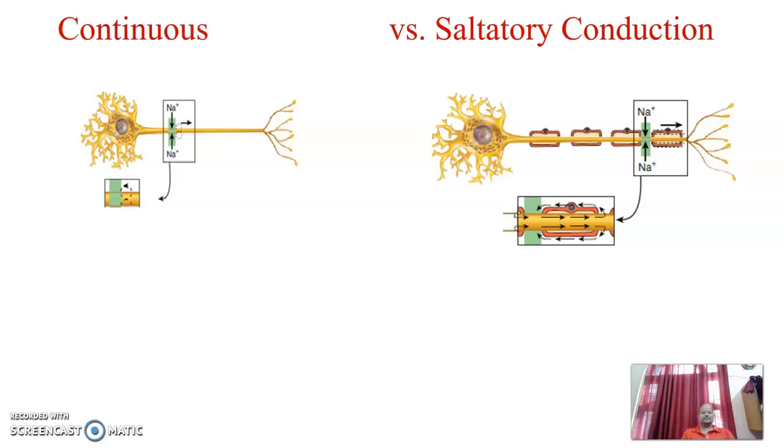That is, the exchange of ions takes place only at the nodes of Ranvier, or in between. In a node there is a different number of channels which are closed. So that's why in this one there is a leaping, a jumping of ions from one node to another node, so they travel very much faster in comparison to the continuous propagation of nerve impulse.